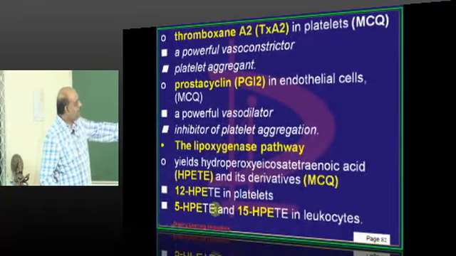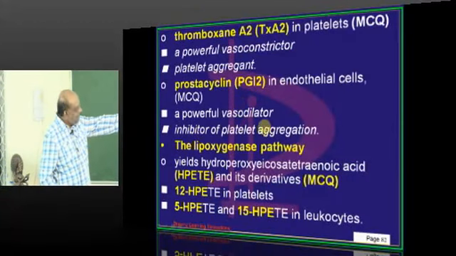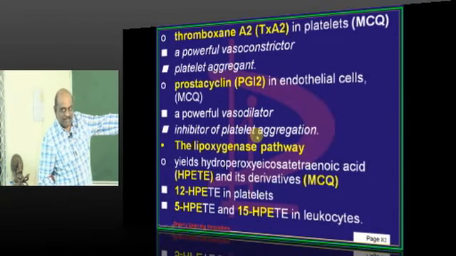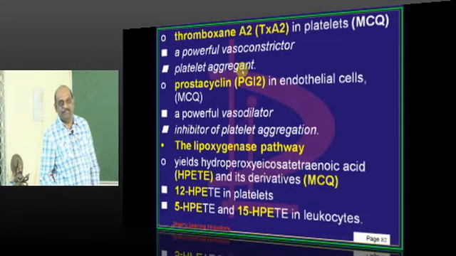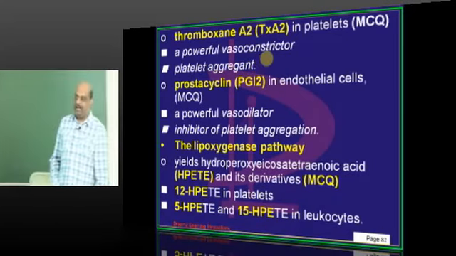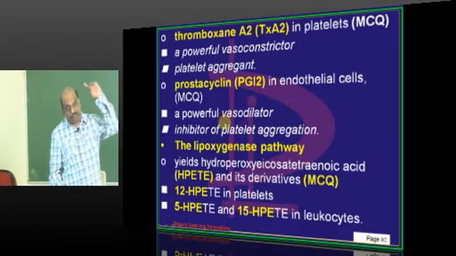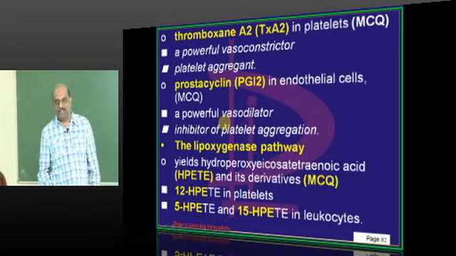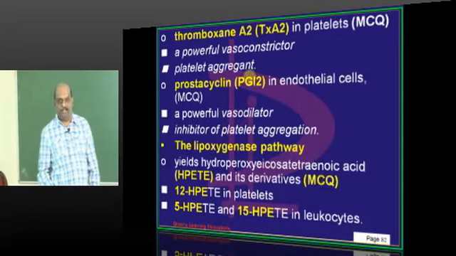So, prostacyclin is PGI2. And it is a vasodilator and inhibitor of platelet aggregation. Whereas thromboxane A2 is a vasoconstrictor and platelet aggregator. A lot of times we get a doubt. If you give a cyclooxygenase inhibitor, then it should inhibit both of them, no? Then what is the ultimate effect of a cyclooxygenase inhibitor on platelet aggregation? It is always a doubt we get, right? Ultimately it leads to prevention of platelet aggregation, not promotion of it.